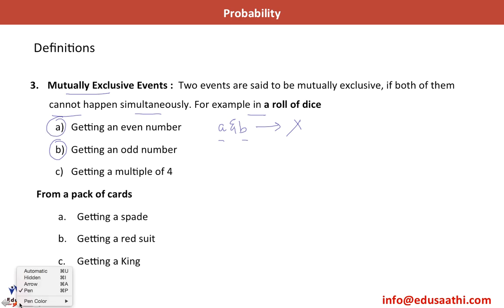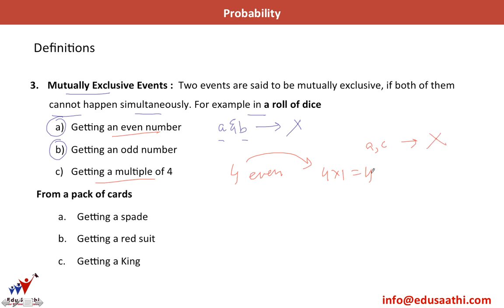Let's take A and C. A and C is getting an even number and getting a multiple of 4. Now 4 is such a number which is even as well as a multiple of 4, because 4 into 1 is 4. So these two events A and C are not mutually exclusive, as they can happen together. Here A and B could not happen together, so they are mutually exclusive. Let's take B and C. Getting an odd number and getting a multiple of 4. Also these two events cannot happen together. So B and C are also mutually exclusive.